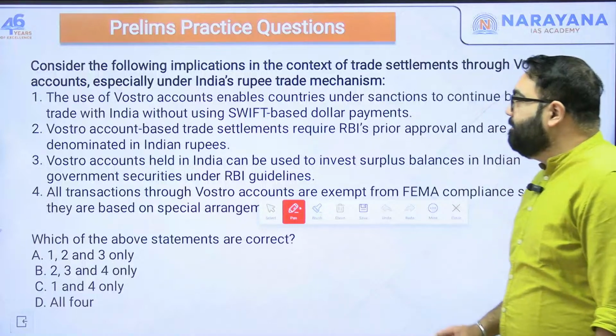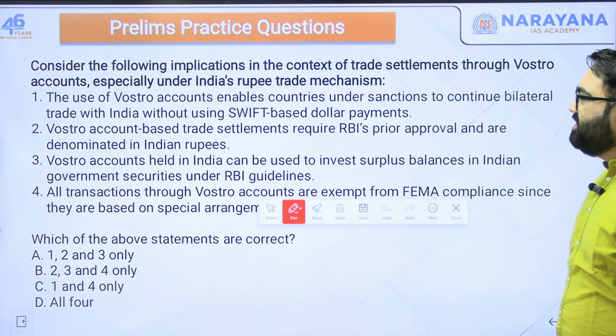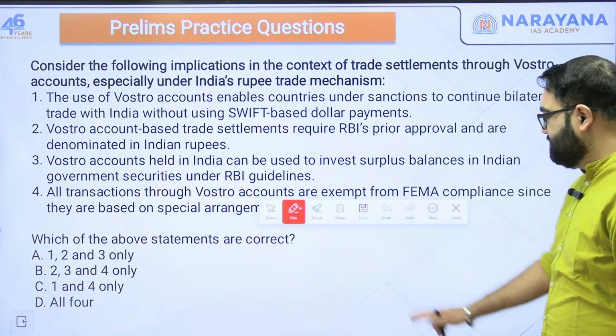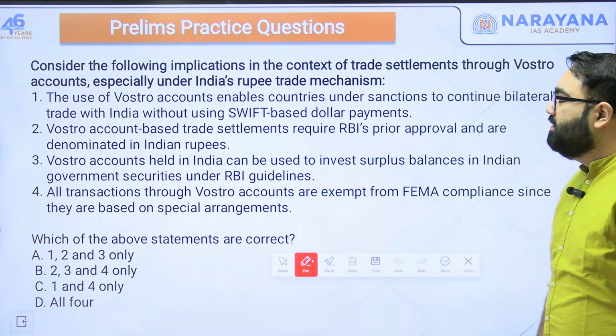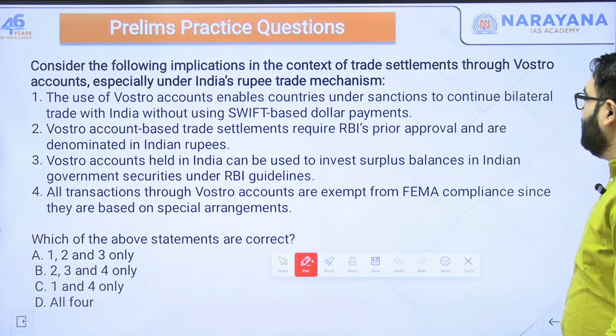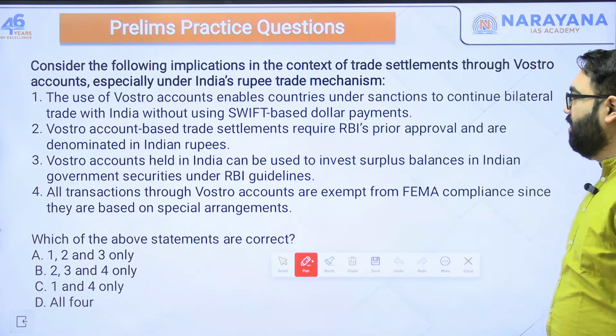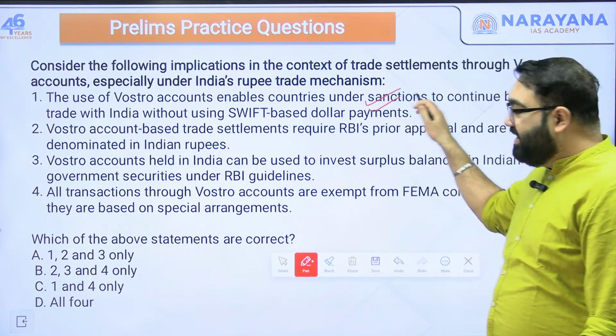Consider the following implication in the context of trade settlement through Vostro account, especially under India's rupee trade mechanism. First, the use of Vostro account enables the countries under sanctions to continue bilateral trade with India without using SWIFT-based dollar payment. Yes, very important feature.